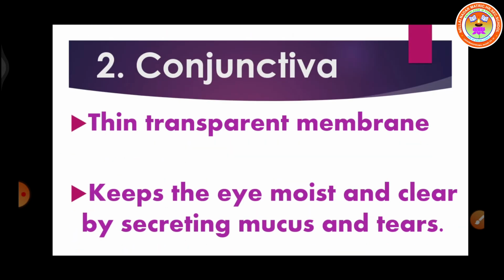The next is the conjunctiva. The sclera is covered by a thin transparent membrane called conjunctiva. Its main function is to secrete small amounts of mucus and tears to keep the eyes moist and clear. You got it? Conjunctiva is a layer spread over the sclera. It is the outermost layer. Its main function is to keep the eye moist and clear by secreting small amounts of mucus and tears. It is a thin transparent membrane.